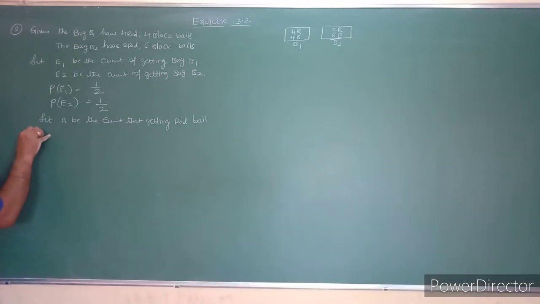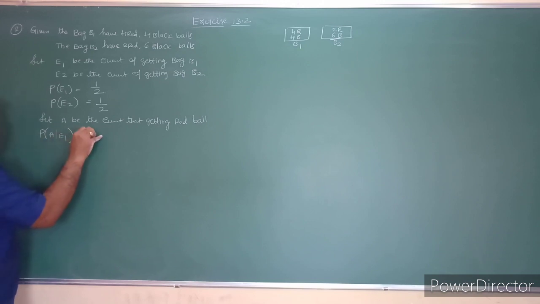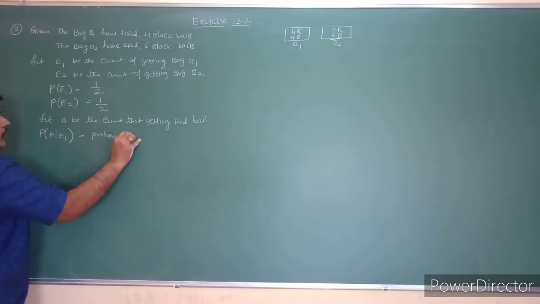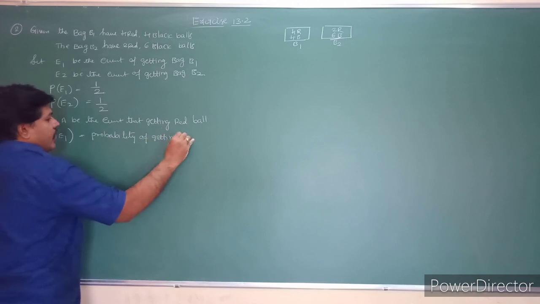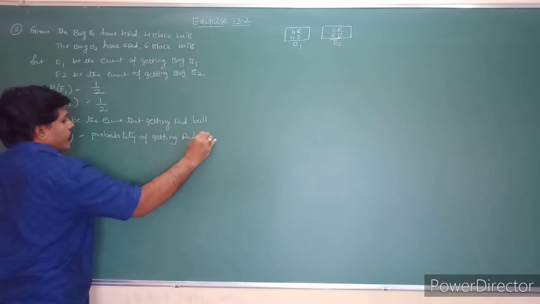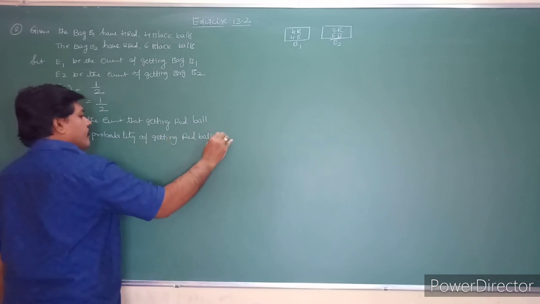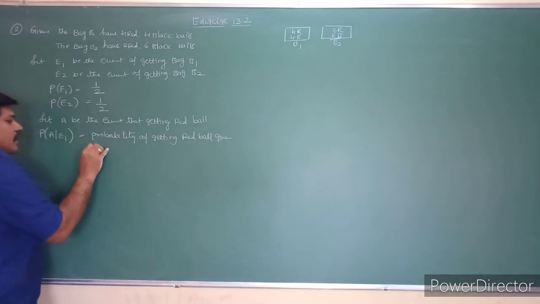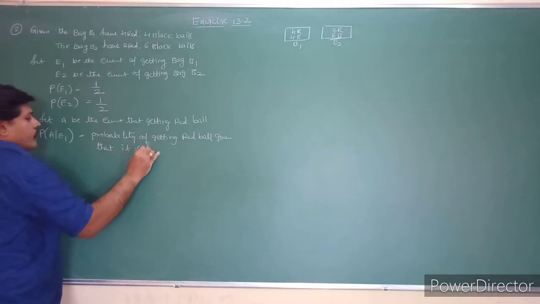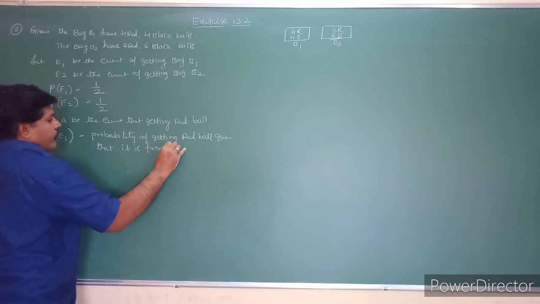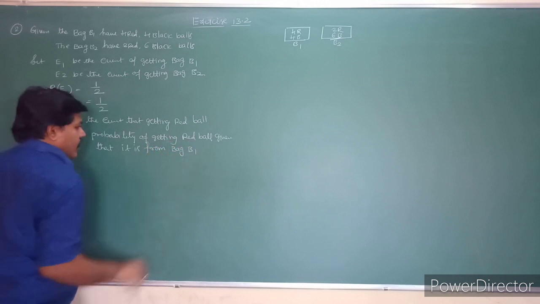So here what I am taking is the probability of A given E1. What this means is the probability of getting a red ball given that it is from bag B1.